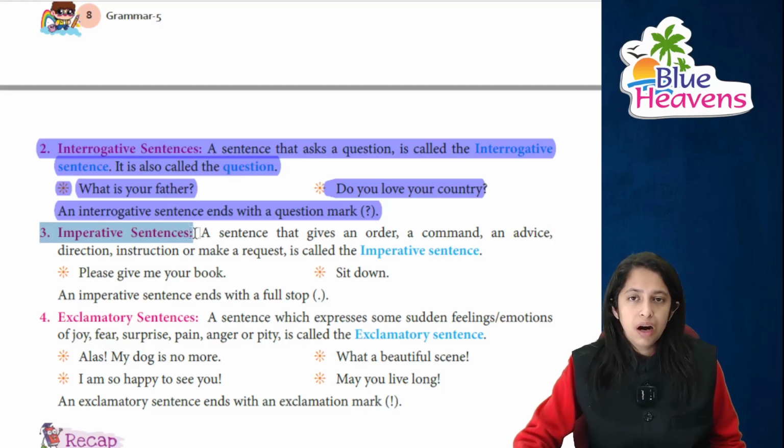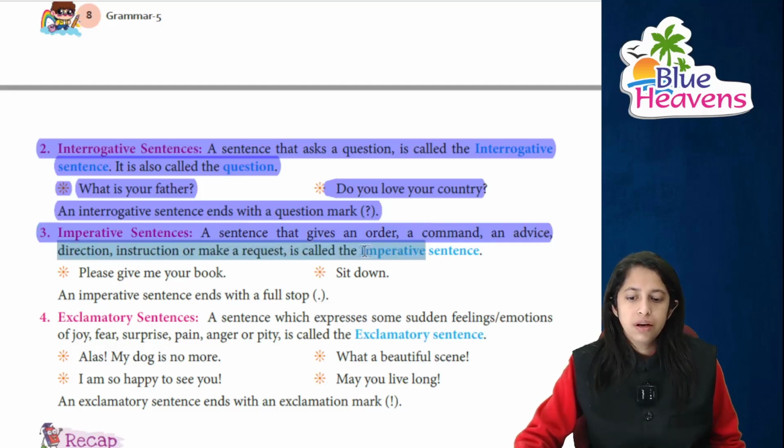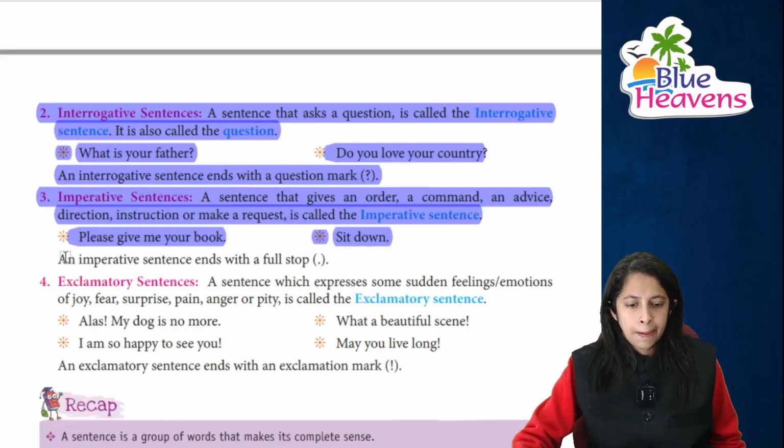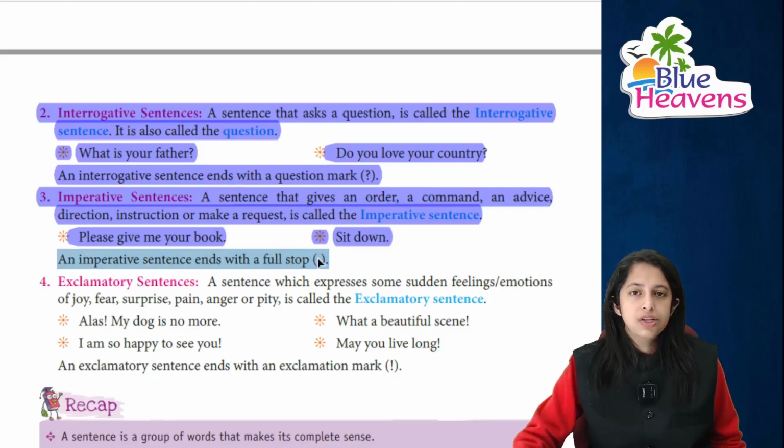An imperative sentence has a command and a request. It gives us an order, a command, or of course an advice, a direction, an instruction, or you can say a request. This we call an imperative sentence. For example, please give me your book. Just sit down. An imperative sentence always ends with a full stop.